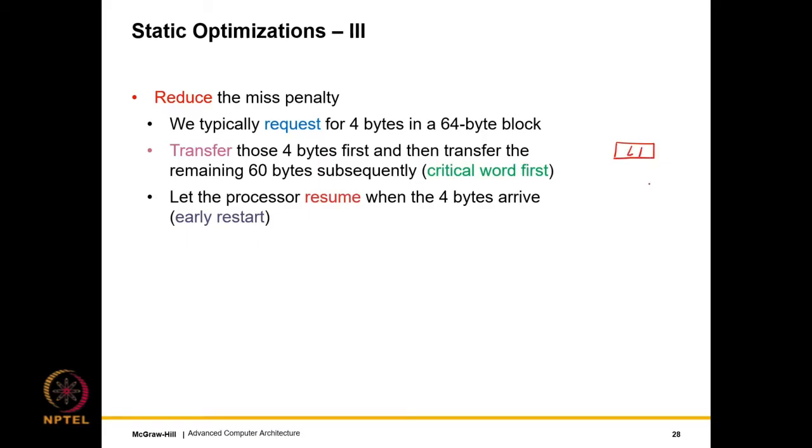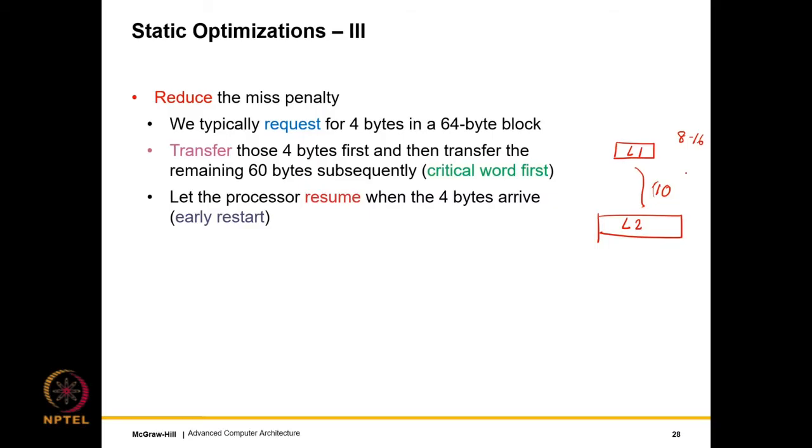If this is the L1 cache, and this is the L2 cache, and it takes 10 cycles for the data to come, and the data comes in chunks of 4 bytes from the L2 to the L1, then the transfer itself will take 16 cycles. It will take 10 cycles for the first chunk to come, but subsequent chunks will gradually come later. We can even transfer 8 or 16 bytes per cycle, but then also the entire transfer will take somewhere between 4 to 8 cycles.